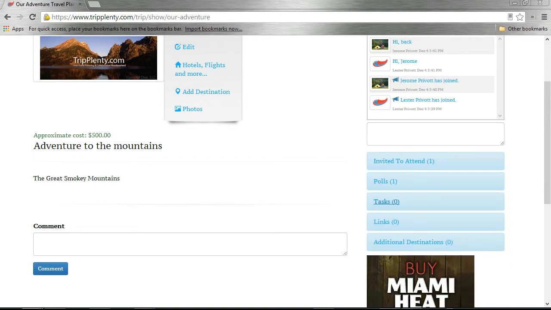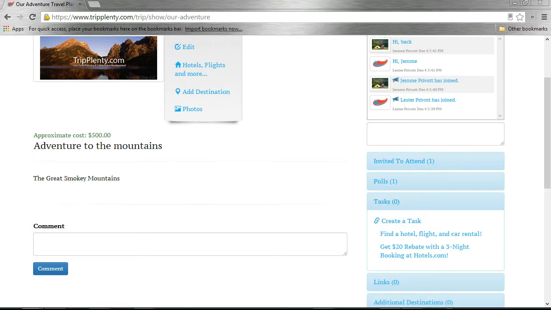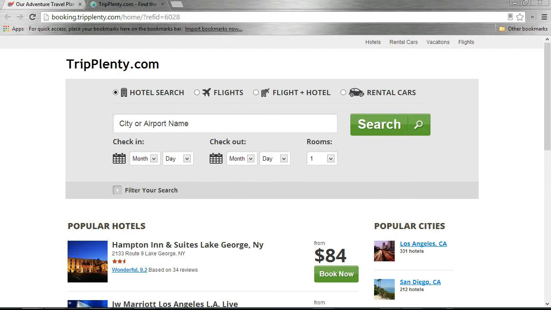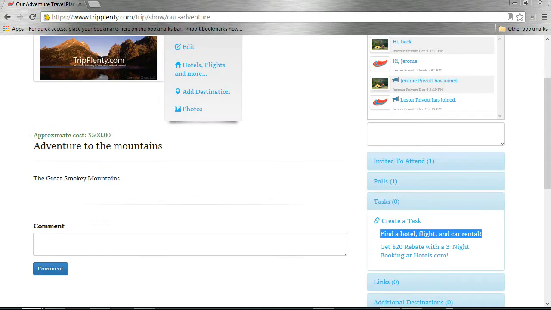We can also add tasks. As you can see, we have a very important task here of finding a hotel, flights, and car rentals. This one is added for you automatically. You can click on this, and this will redirect you to the booking engine for TripPlenty.com, at which point you can set up your lodging and flights and so forth. And we're going to go ahead and close out of that.